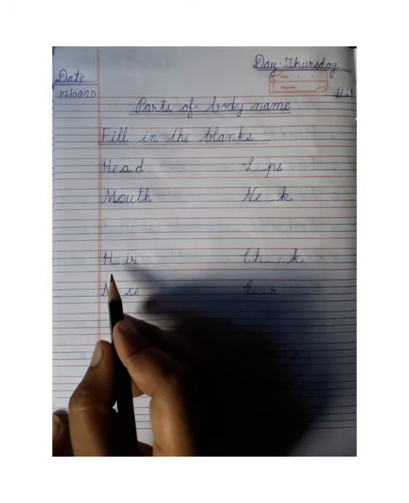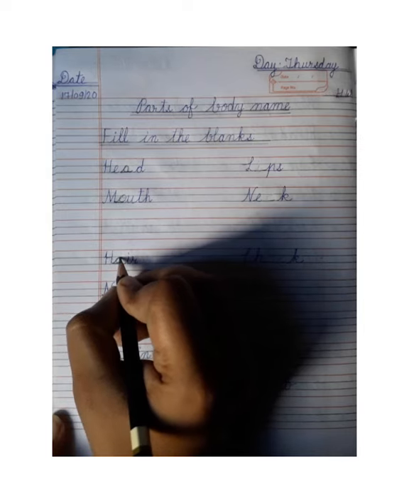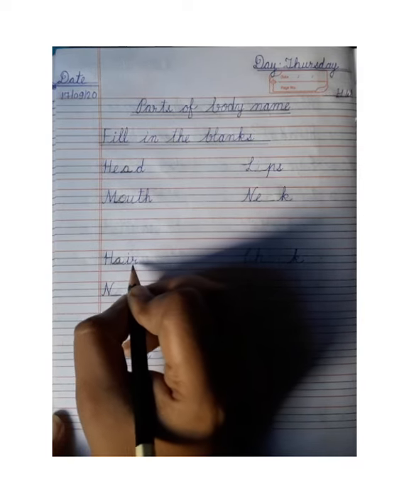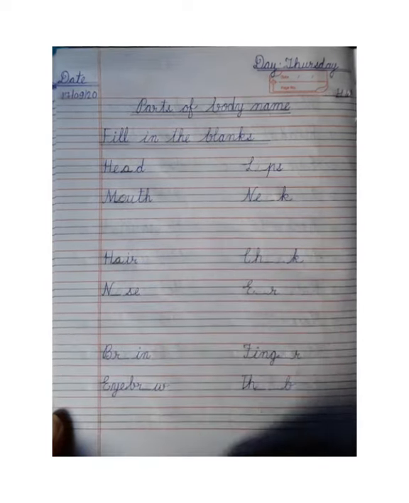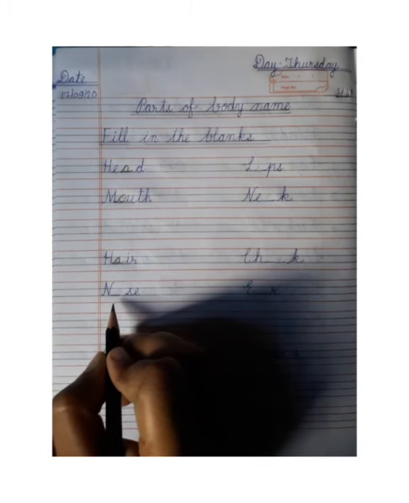And what is the spelling of hair? H-A-I-R, hair. So which letter comes here? A. H-A-I-R, hair. Hair means baal. Next, which spelling is this?